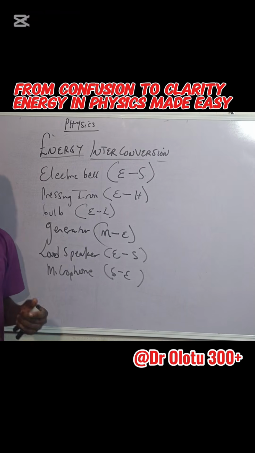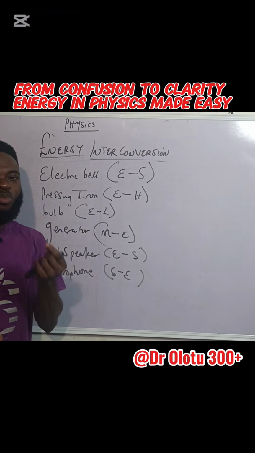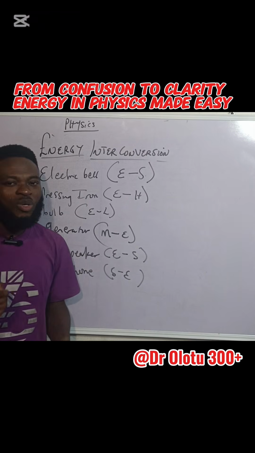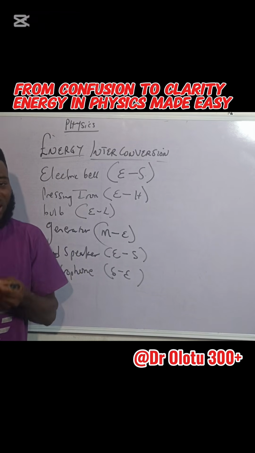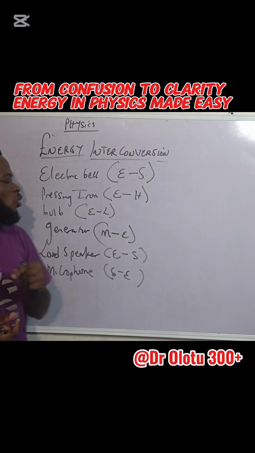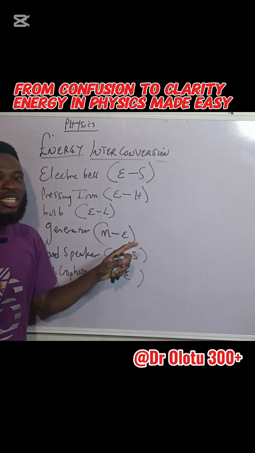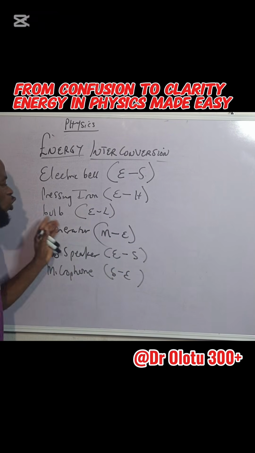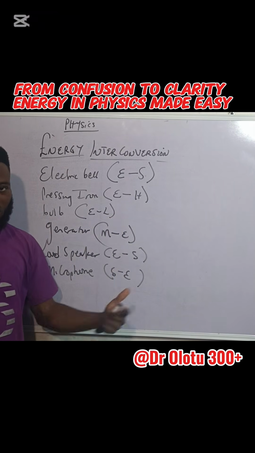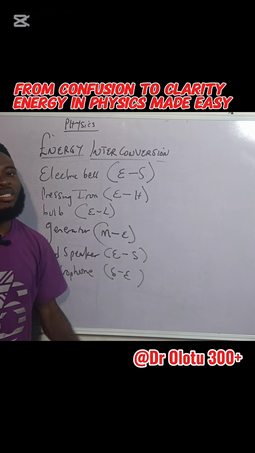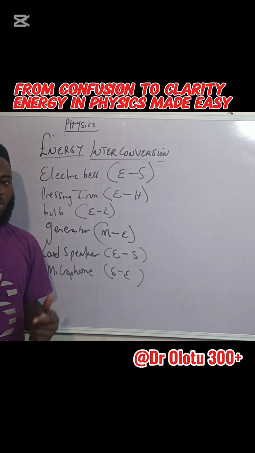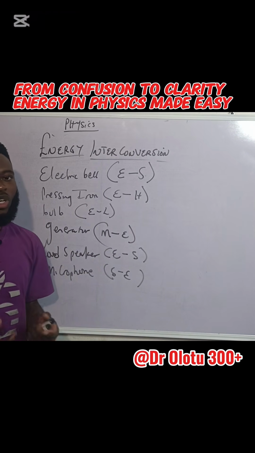Alright. If, however, the electric bulb is placed in an incubator where the light is not really what we need, what we actually need is the heat from the bulb. In that case, we can now say electric to heat because that's an incubator, we need the heat. But for normal bulb that we need to see, it is electric to light. Alright, so we'll solve some questions with regards to what I've said so far.